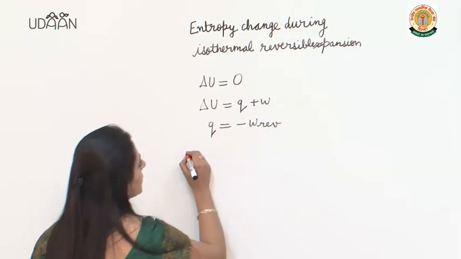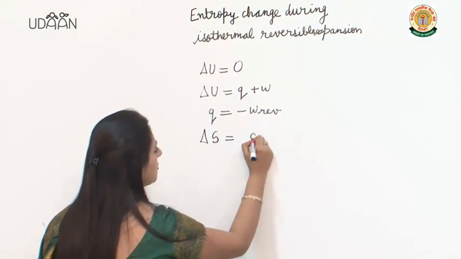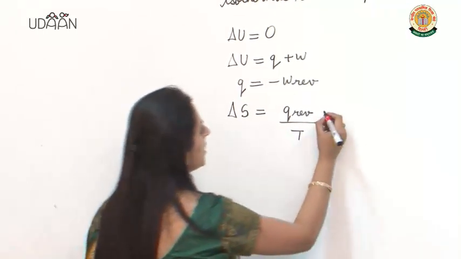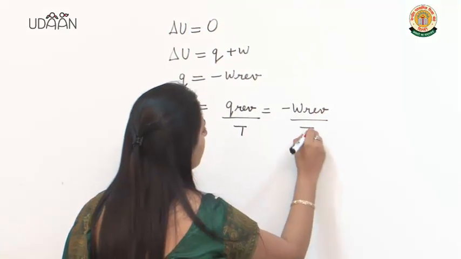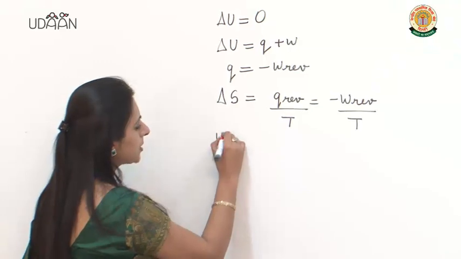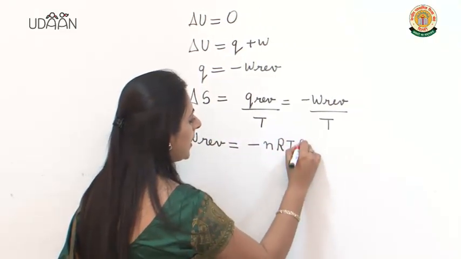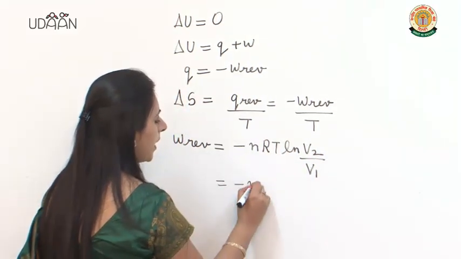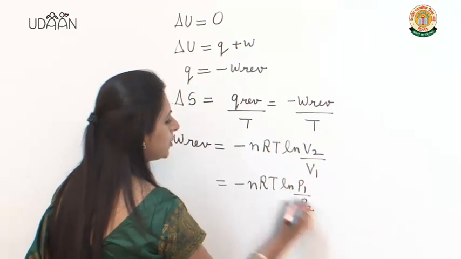And if I have to find the entropy change, it is equal to Q reversible by T, that means it would be equal to minus W reversible by T. And what is the work done in reversible expansion? It is equal to minus nRT ln V2 by V1 or minus nRT ln P1 by P2.